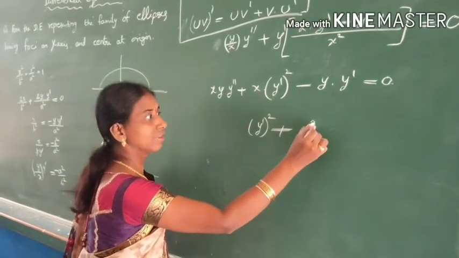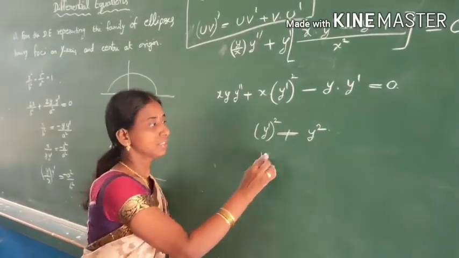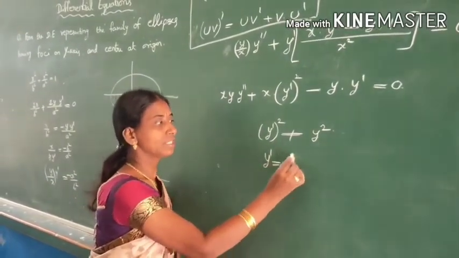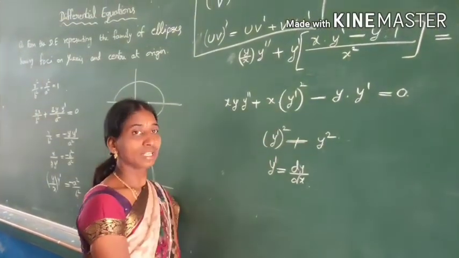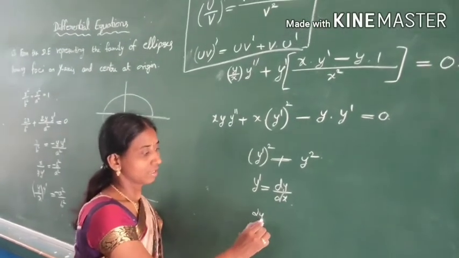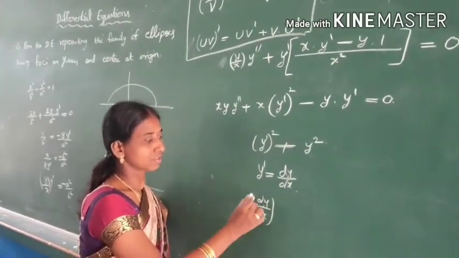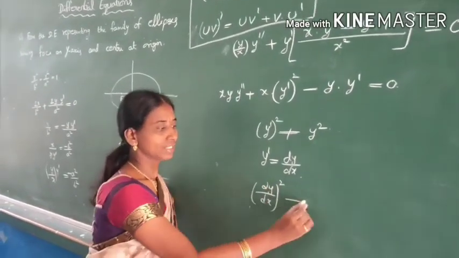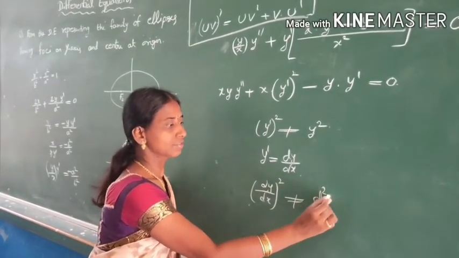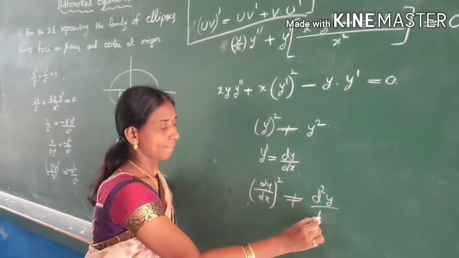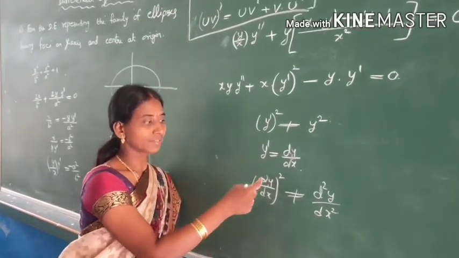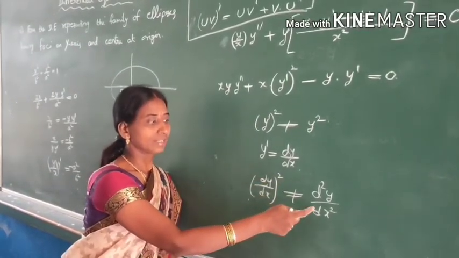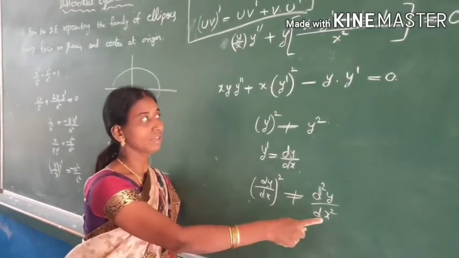This y dash whole square is not y square. Remember, y dash is nothing but dy by dx. It's a whole square, dy by dx whole square. It is not equal to d square y by dx square. Remember, this is dy by dx, the first derivative, whole square, and this is the derivative of the derivative again.